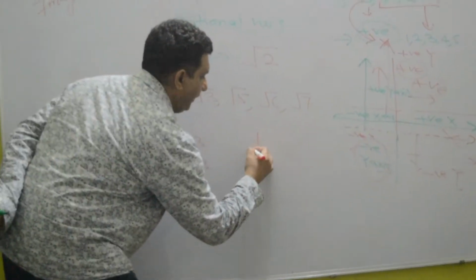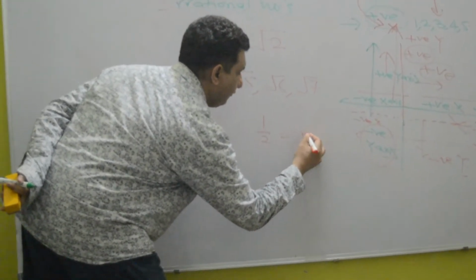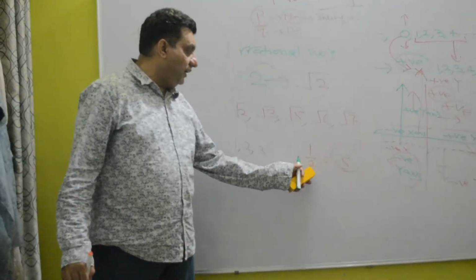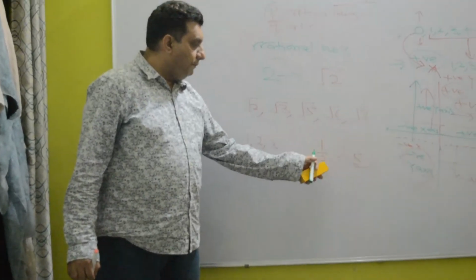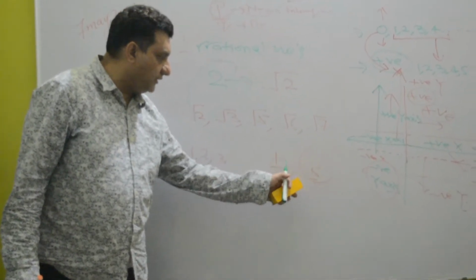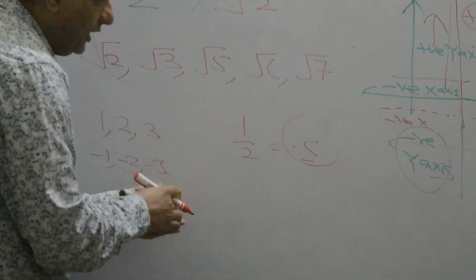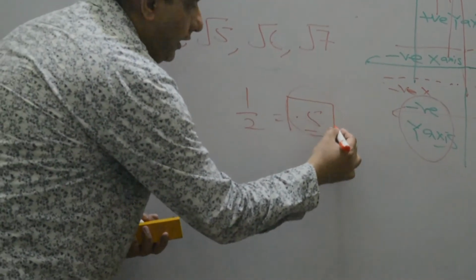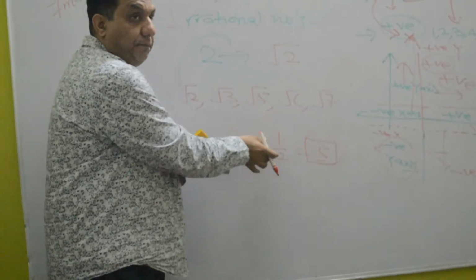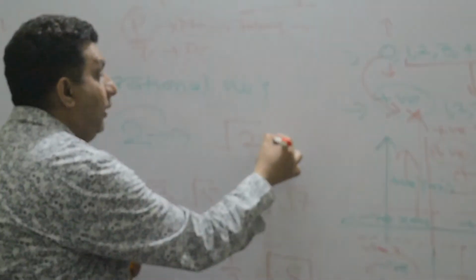That means if I am saying 1 by 2, 1 by 2 means what? 0.5, and 0.5 is a decimal number and it is a rational number. So it means that its value is different. You see, this is the rational number. Rational numbers in many places are in the form of this, but its value will be different.